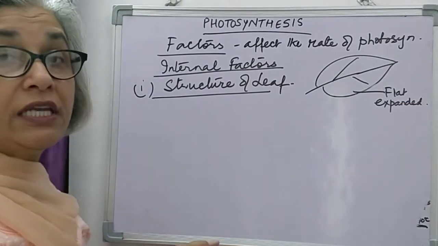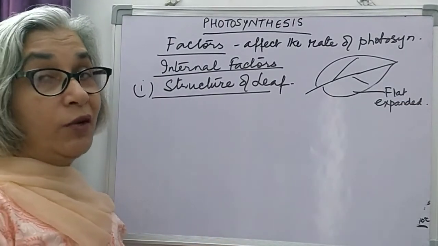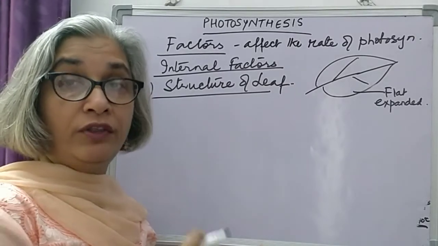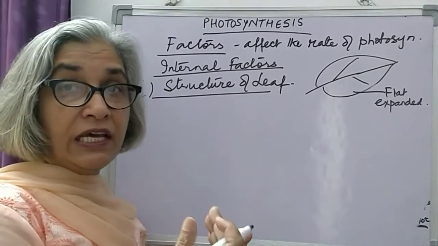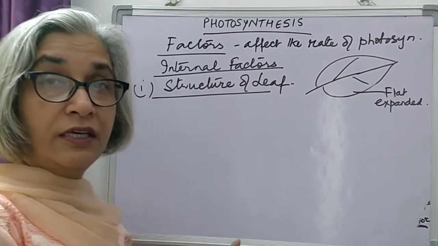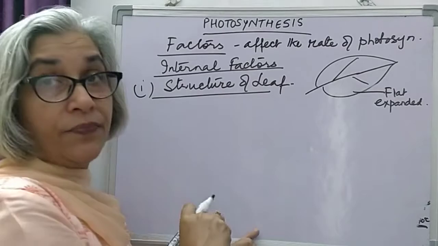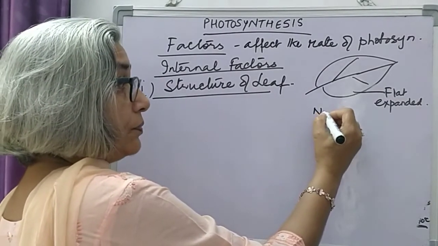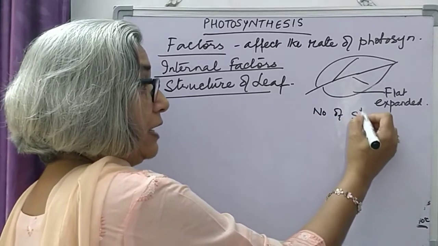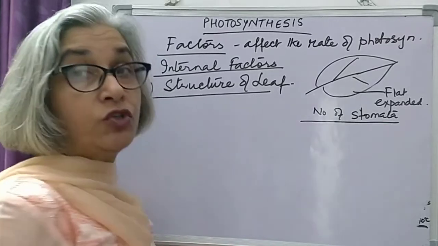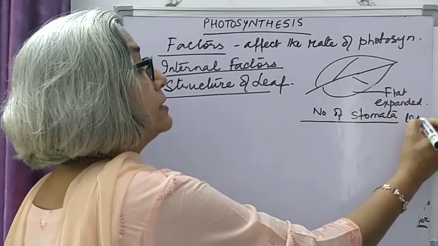If the leaf is narrow, that means the surface area is less. So less light is falling on the leaf. With less light, rate of photosynthesis is going to be affected. So this is external structure. Then if the number of stomata are less, I have explained these, if there are fewer stomata, what happens?